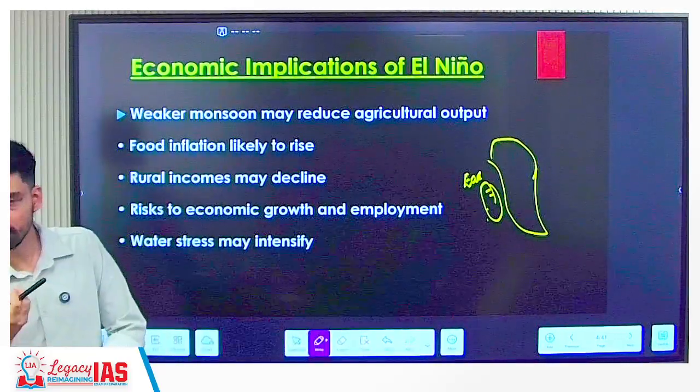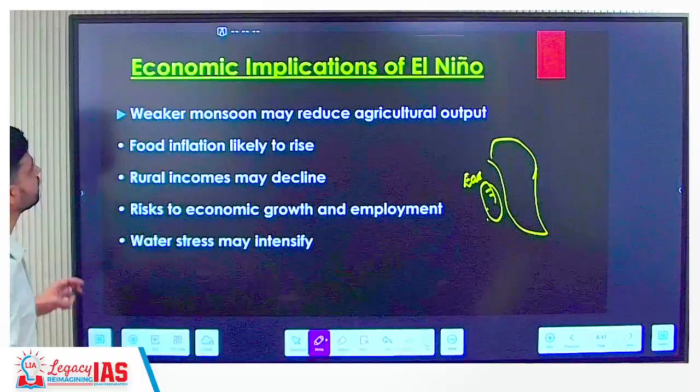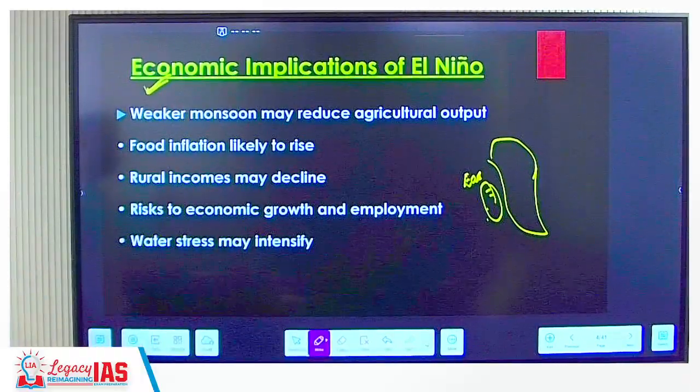Yeah, that's why you should not be confused if you know something. Which part of the Pacific Ocean? The eastern part of the Pacific Ocean. That's where warming is taking place. So it is expected to have economic implications. What kind of economic implications?